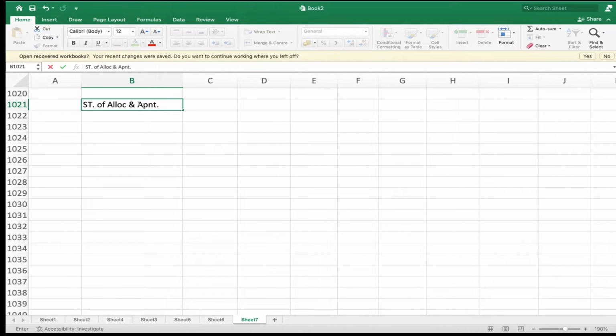Even though the statement is called the statement of allocation and apportionment, the financial statements are the trading P&L account, balance sheet, and notes forming part of accounts, including the cash flow statement. In the balance sheet, one side we have assets and the other side liabilities. Can we call it a statement of assets and liabilities, or a balance sheet? Which one is correct? Balance sheet.